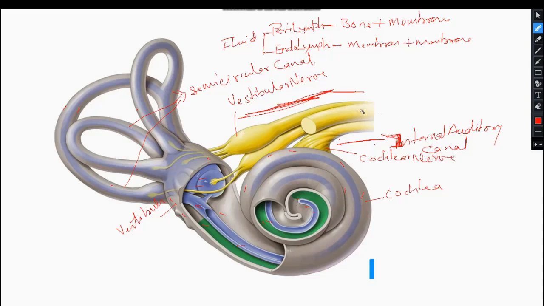And this nerve which has no role with the internal ear is known as the facial nerve. Clear?